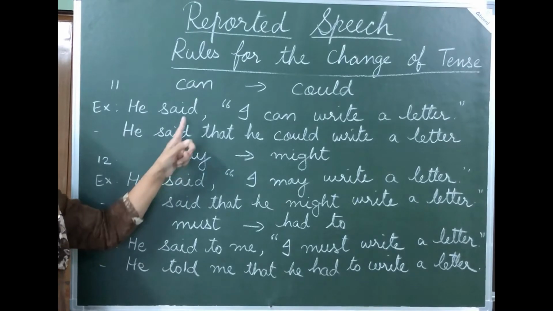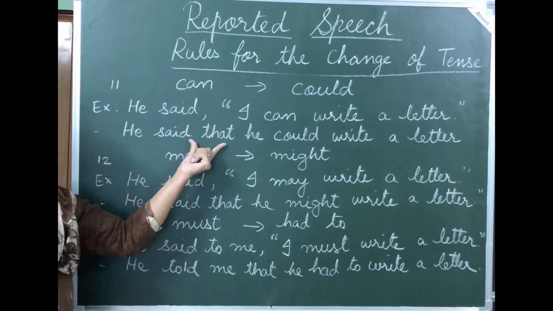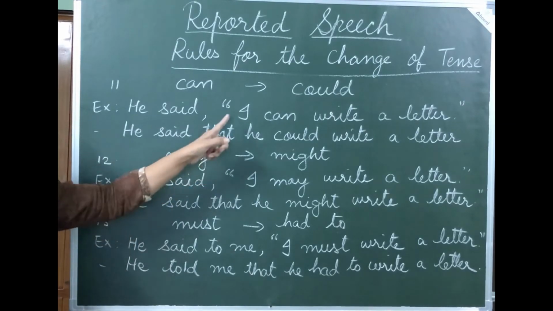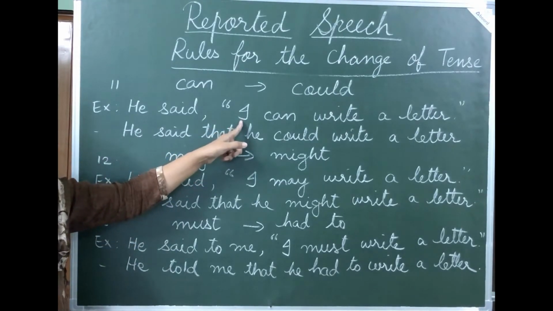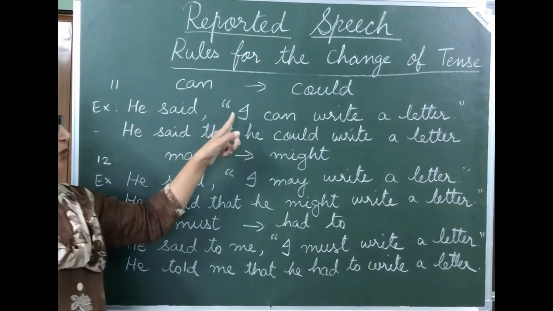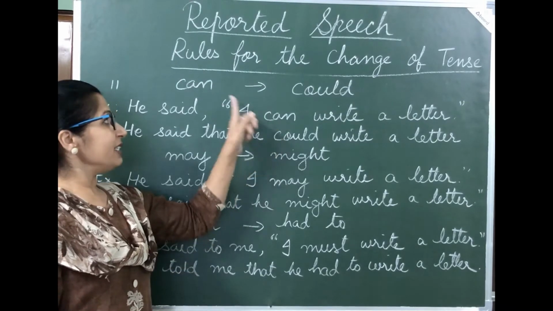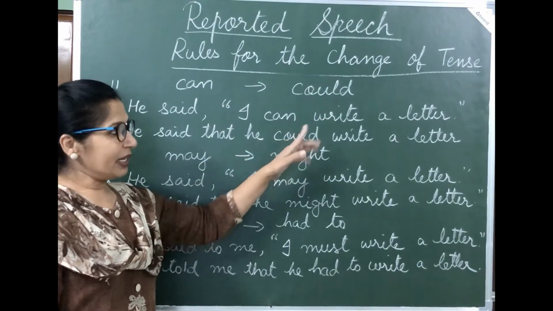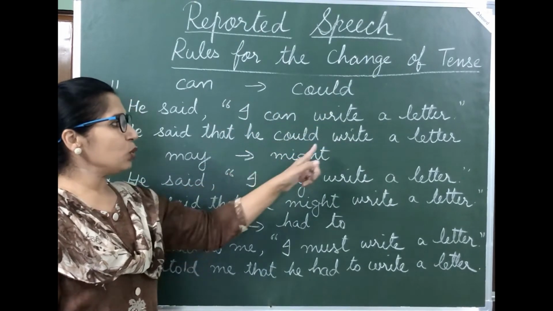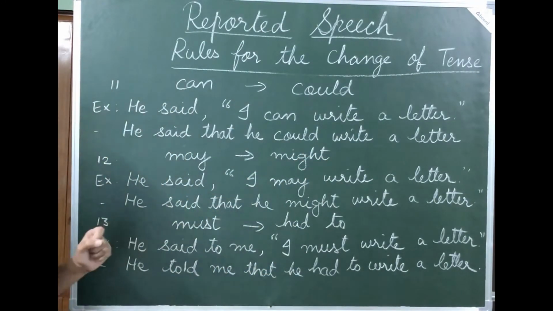He said, inverted commas are to be removed and put that. He said that. Now this I, that is first person, changes according to the subject. So we are going to replace I with he. Can changes into could and remaining as it is. He could write a letter.